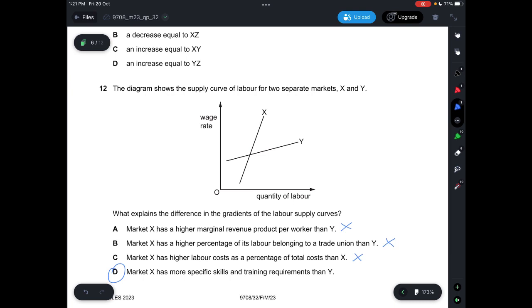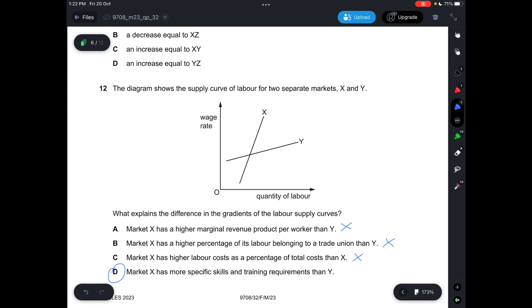correct. Because if you see here, the wage rate is much higher compared to market Y. You can see that by hiring an additional unit of labor, your wage rate will then increase. X-axis is quantity of labor and wage rate is Y. In order for these workers in market X to actually gain a better wage, they have to have better skill sets, right? So this is why the wage rate is much higher. More specifically, it should be D.